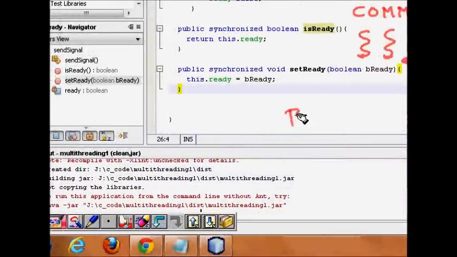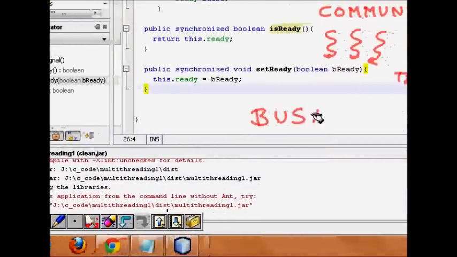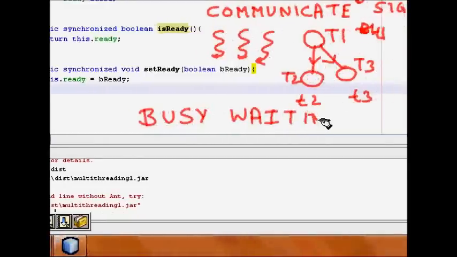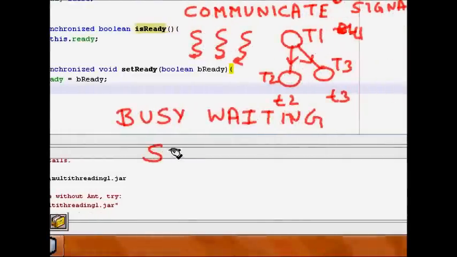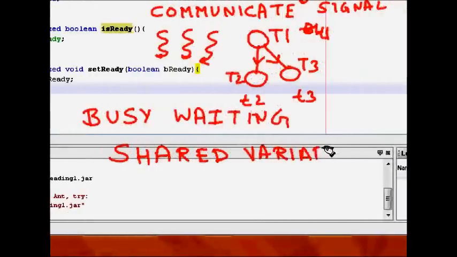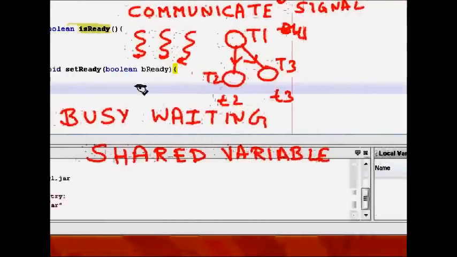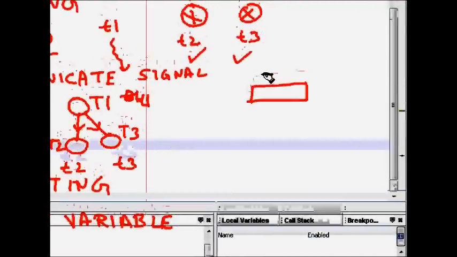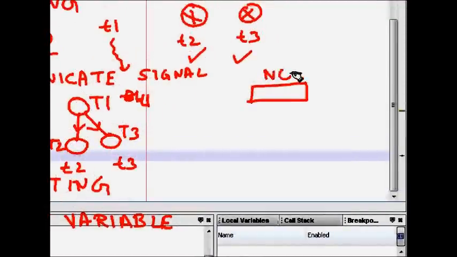The first one is known as busy waiting. What we do is use a shared variable, shared memory, to achieve synchronization. This can be seen as a piece of paper where it is written initially, no.